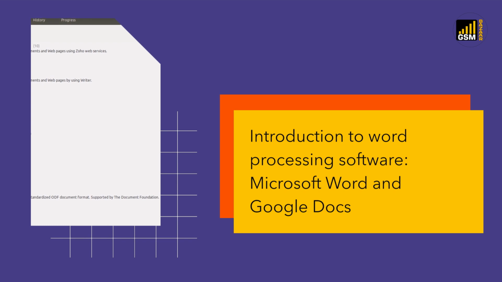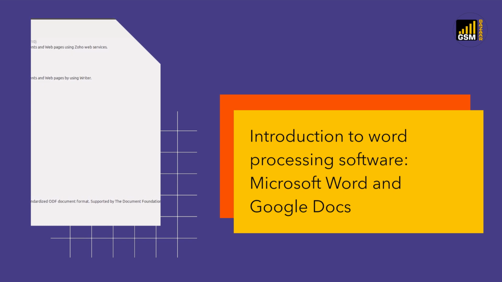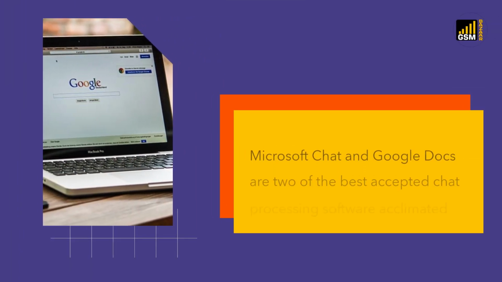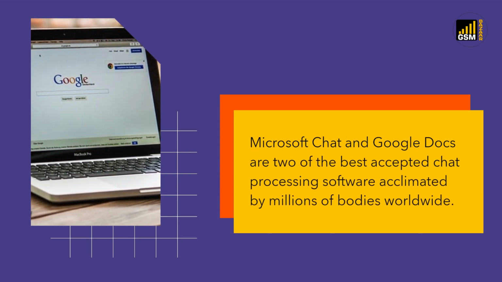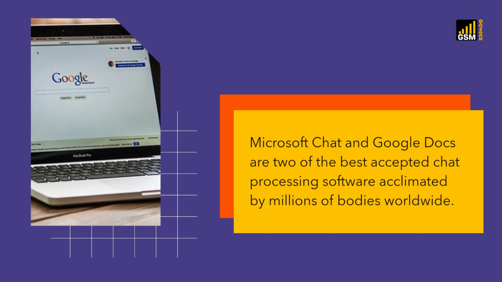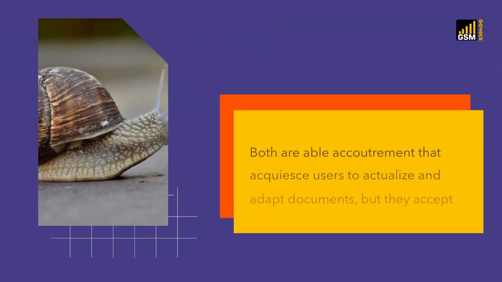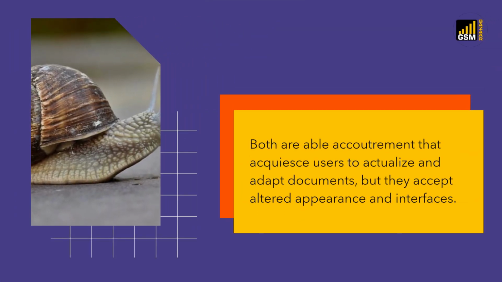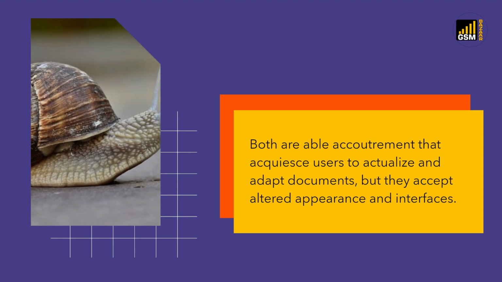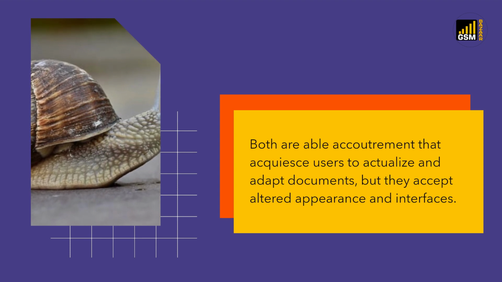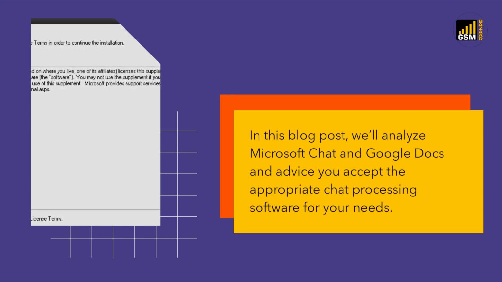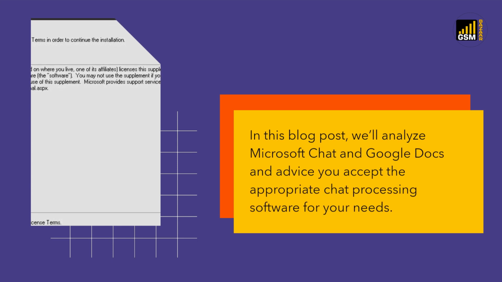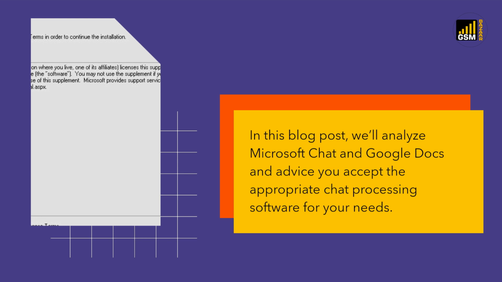Introduction to word processing software, Microsoft Word and Google Docs. Microsoft Word and Google Docs are two of the most popular word processing software used by millions of people worldwide. Both are powerful tools that allow users to create and edit documents, but they have different features and interfaces. In this blog post, we'll analyze Microsoft Word and Google Docs and help you choose the right word processing software